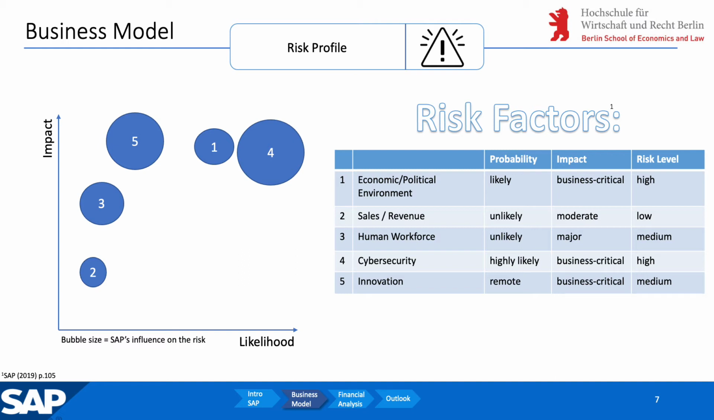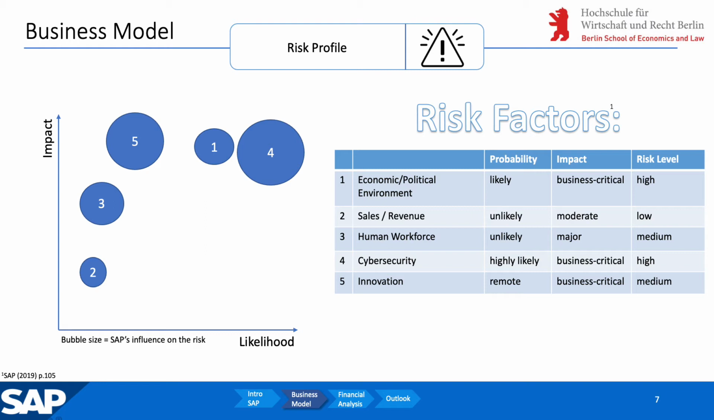Secondly, sales and revenue. SAP is such a big company and is the most valuable one in Germany. Sales and revenue problems are very unlikely and the impact could be moderate. Then we also define the human workforce and cybersecurity. Especially for a software company, cybersecurity is a very crucial and business critical part. Due to the size of SAP, they're highly likely to get targeted by hackers, as already happened.